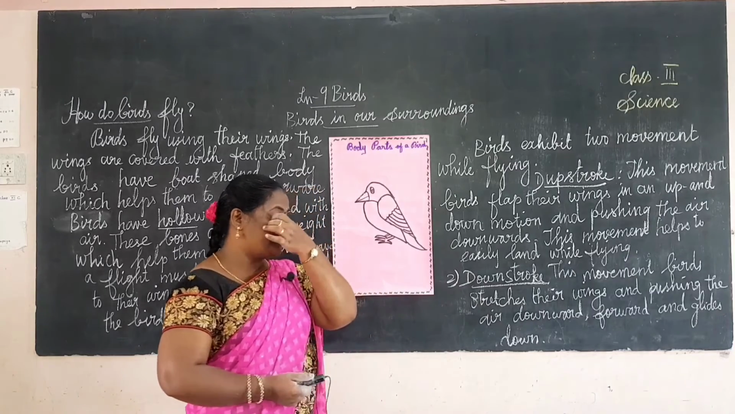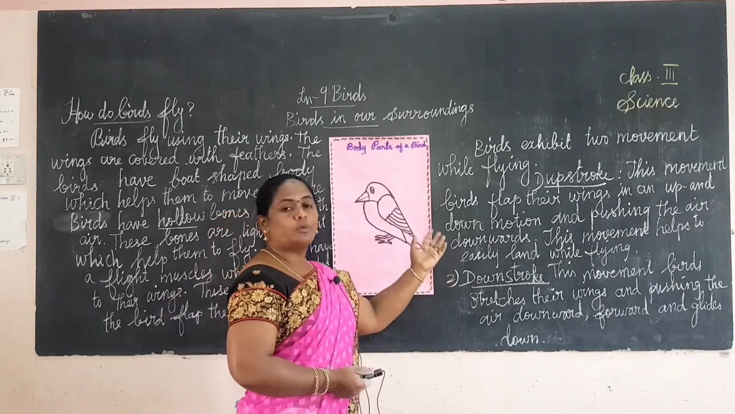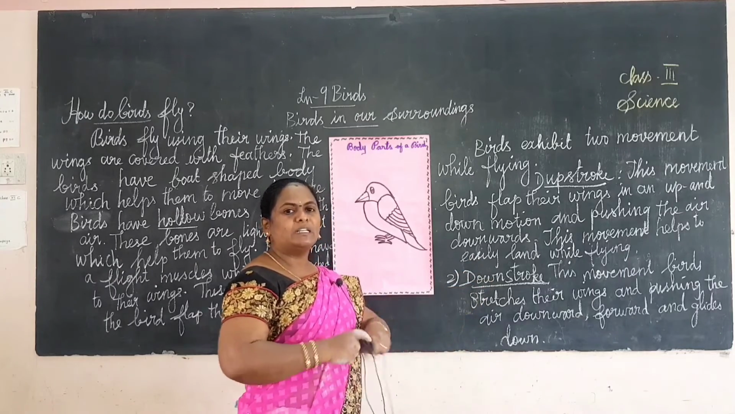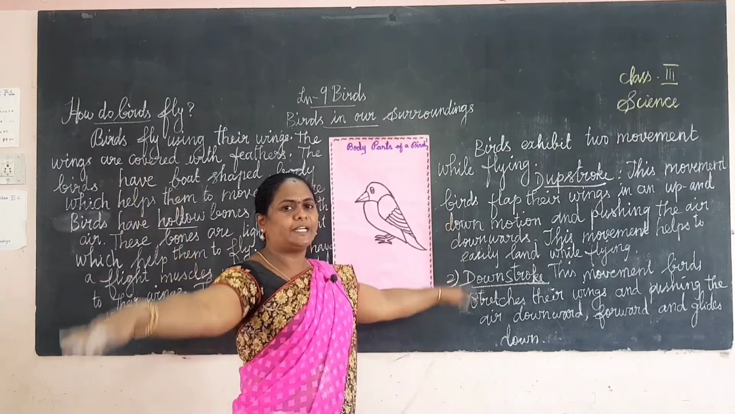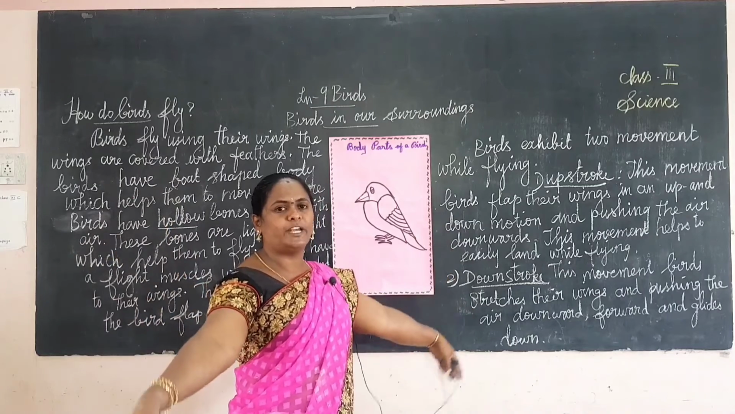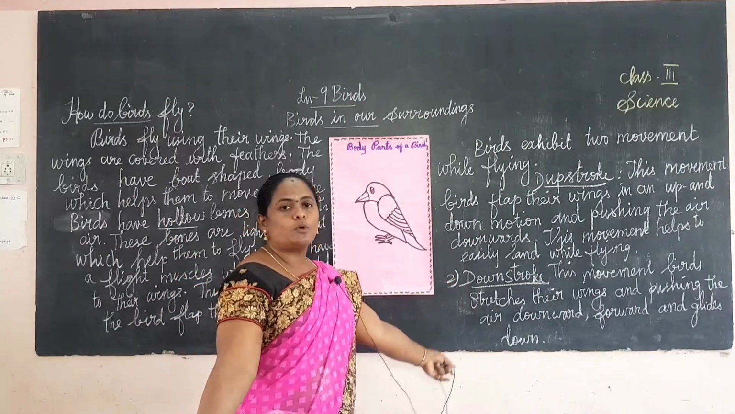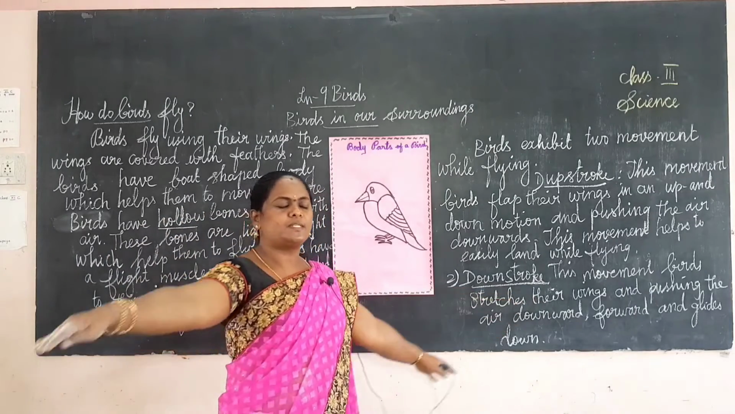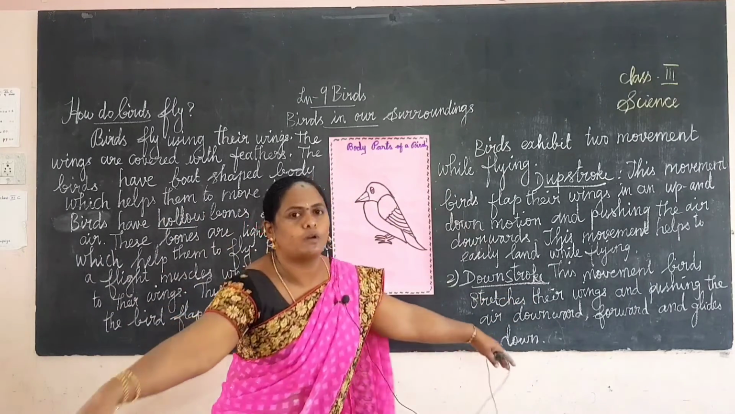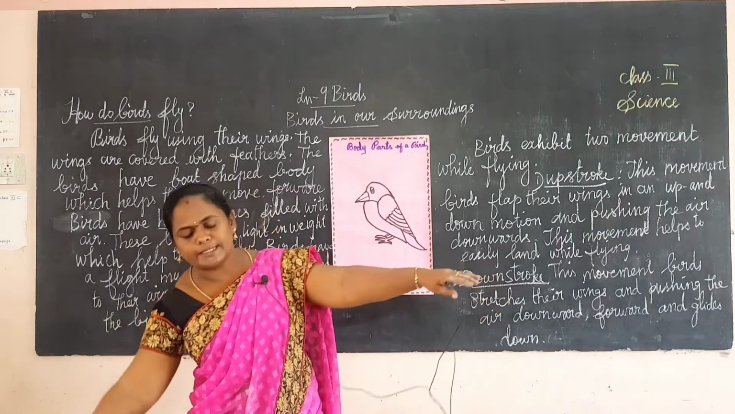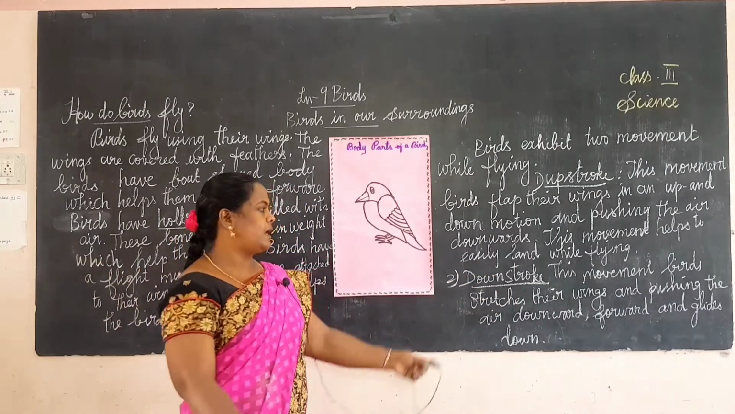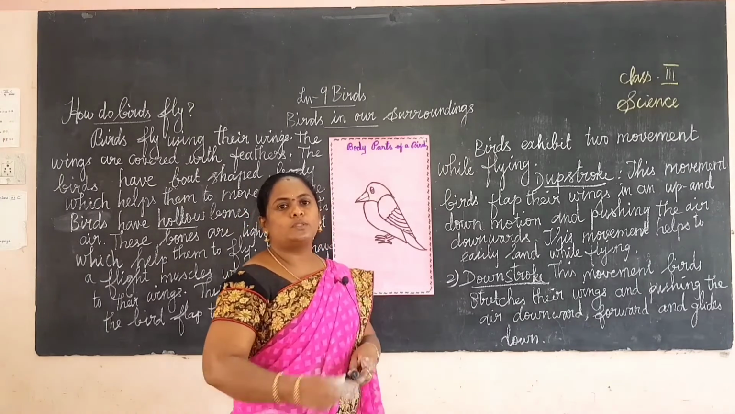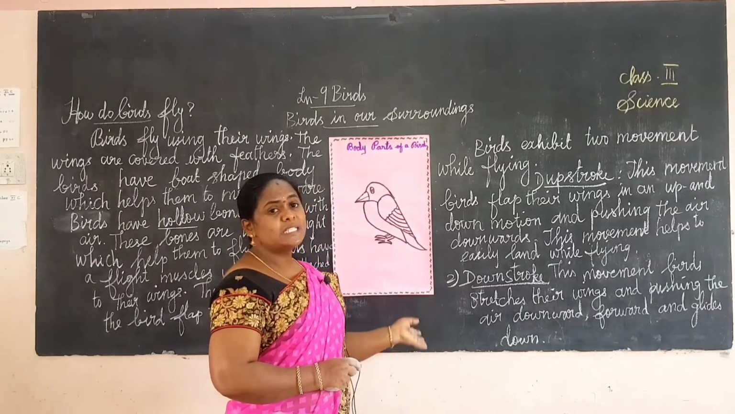And then birds exhibit two movements. One is the upstroke movement, another one is the downstroke movement. Upstroke movement means the bird flaps its wings as it goes, beating them like that. And downstroke movement means sometimes birds stretch their wings and go downward, forward, and then glide, sliding downward. Glide means sliding, and then glides down. So these are all how birds fly.